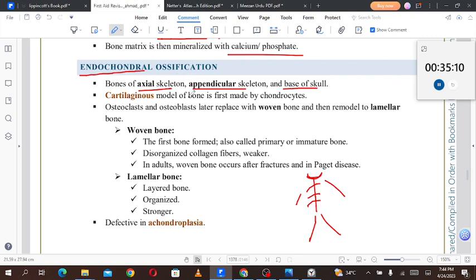That is, the cartilaginous model of the bone is first made by chondrocytes, like when the infant is born, while the bones have not yet calcified completely. At that time, we have a cartilaginous model for almost all of these bones. Osteoclasts and osteoblasts appear later with woven bone and then remodel it to lamellar bone. Okay, so these are the steps. Firstly, we'll have a cartilaginous model for that bone. Osteoclasts and osteoblasts later replace it with woven bone and then remodel to lamellar bone.